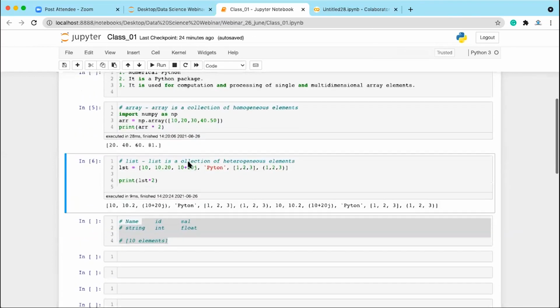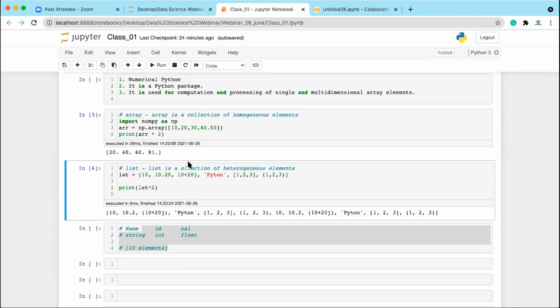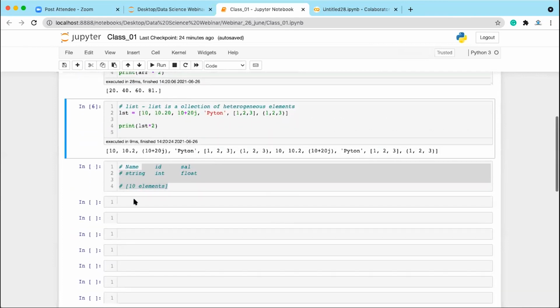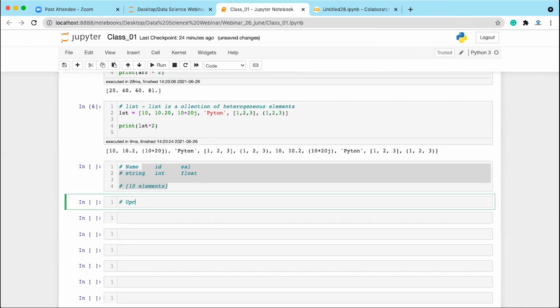First of all, for what purpose are we learning NumPy, or for what purpose are we going to learn pandas? These are all data analysis libraries, right? If you want to do data analysis, these are the best performing libraries. So why are the integers converted to float type and not the other way? Because there is a concept of upcasting.